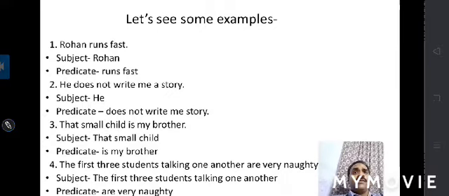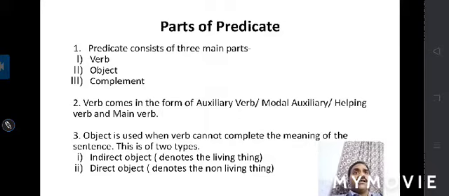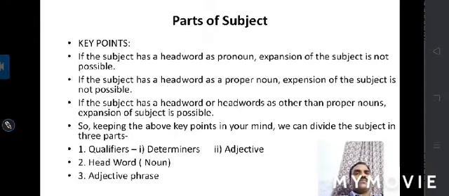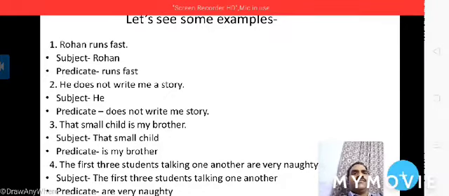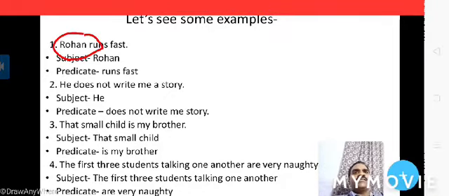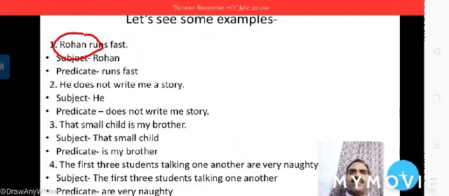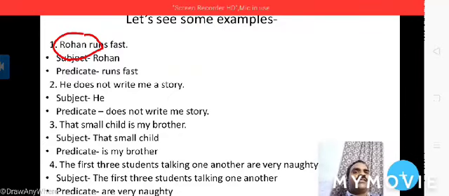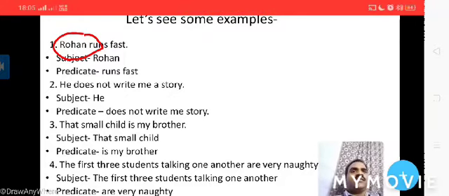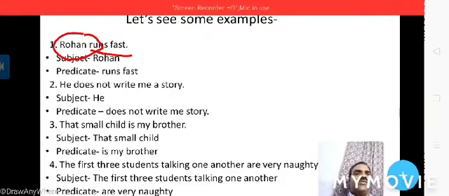Here is the first example. Rohan is a proper noun, so the expansion of the subject is not possible in this example. Because Rohan is a proper noun, and just after Rohan the predicate part starts, that is, runs fast. Okay, now we have understood it well, I think.